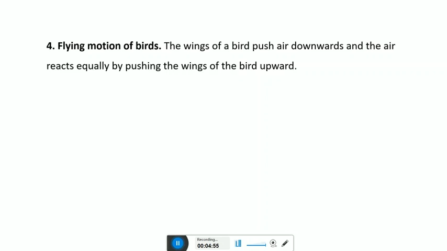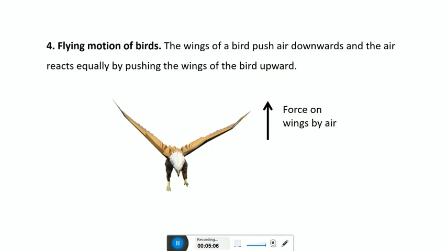The next one is the flying motion of birds. The wings of a bird push air downwards and the air reacts equally by pushing the wings of the bird upward, which is also shown in the figure. So the force on the wings by the air and the force on the air by the wings are equal in magnitude but opposite in direction, so that the bird can fly in the air.